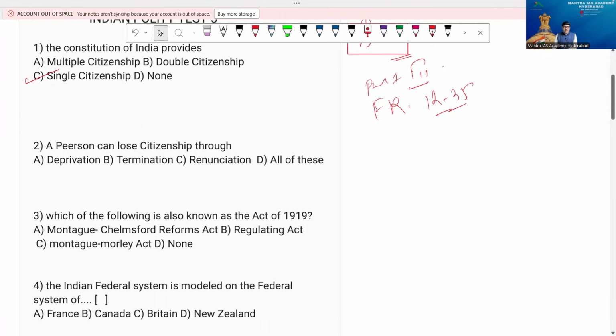A person can lose citizenship through deprivation, termination, renunciation. All of these, yes, by any act, of course, automatically you can lose the citizenship, my friends.